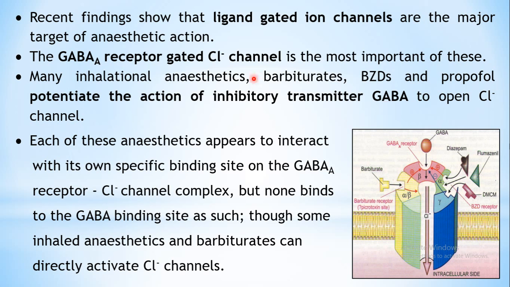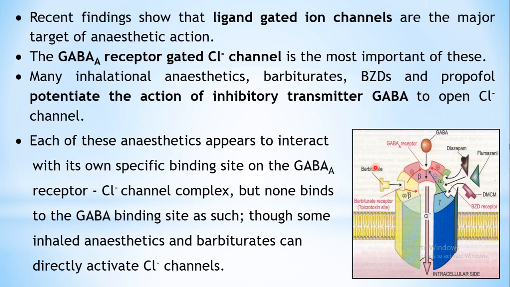So how are these general anesthetics acting? They act by potentiating the action of GABA. They promote GABA binding to its receptor, and the chloride ion channel opens. That is how they produce the anesthetic effect. Each of these anesthetics, the examples which we have given, interacts with its own specific receptors. On this chloride ion channel, there are specific receptors located through which these drugs are acting.